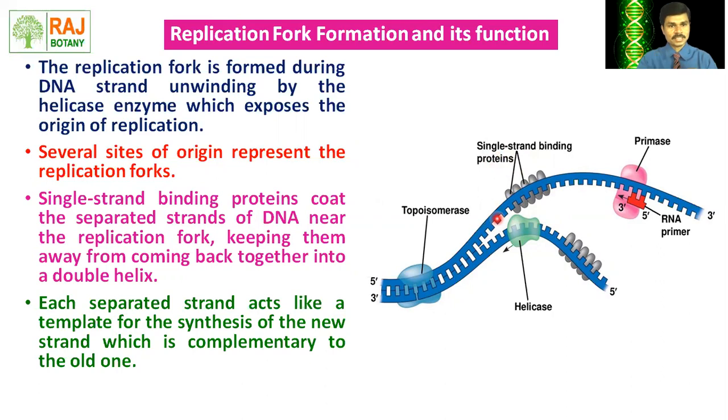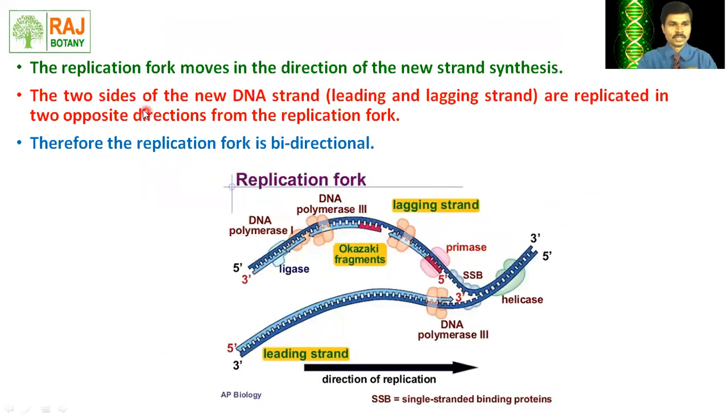Complementary in the sense of the pairing between the complementary nitrogen bases which are present on the DNA strands. The replication fork moves in the direction of the new strand synthesis. Two sides of the new DNA strands, the leading and lagging strand, are replicated in two opposite directions from the replication fork.